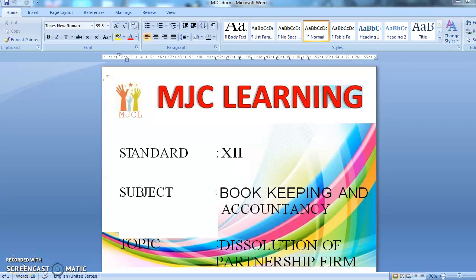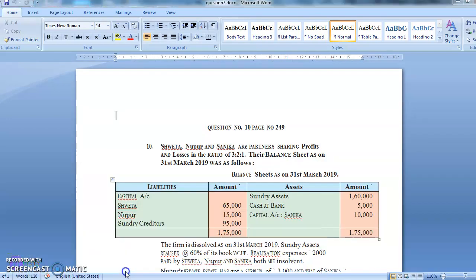I'm going to teach you the subject bookkeeping and accountancy, and the topic name is dissolution of partnership firm. Yes students, we are solving the problems. Now let's read the problem. Question number 10, page number 249 of the government textbook.